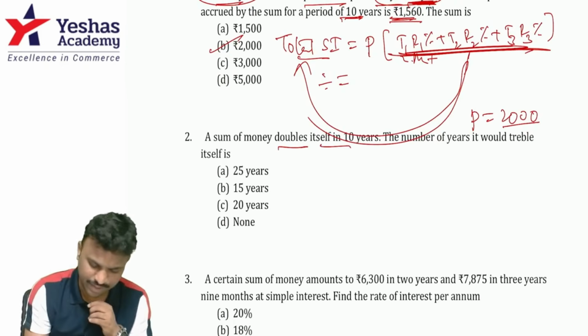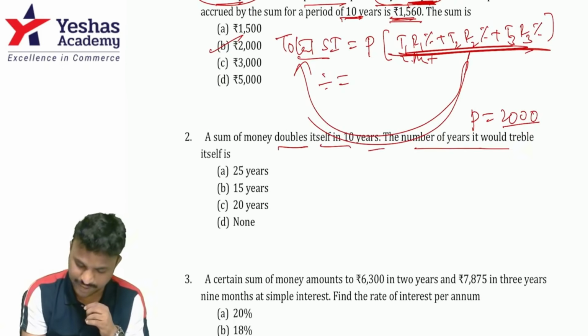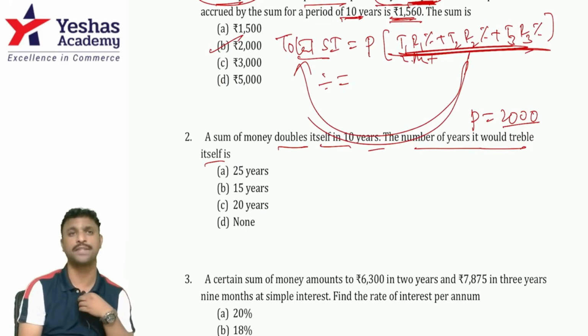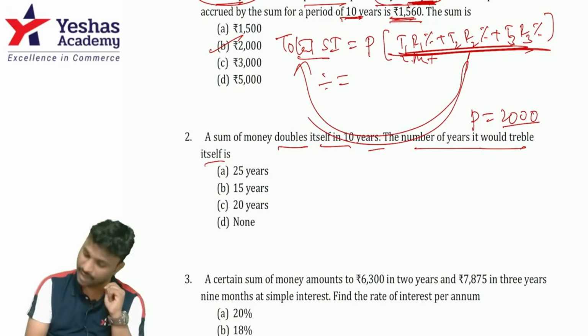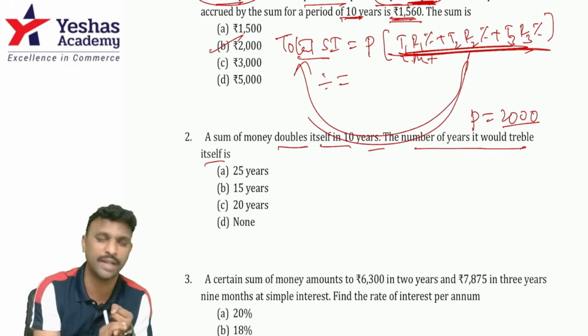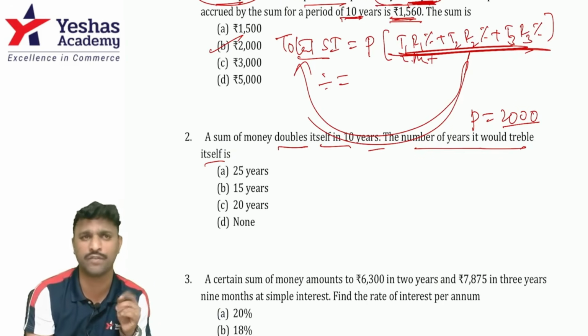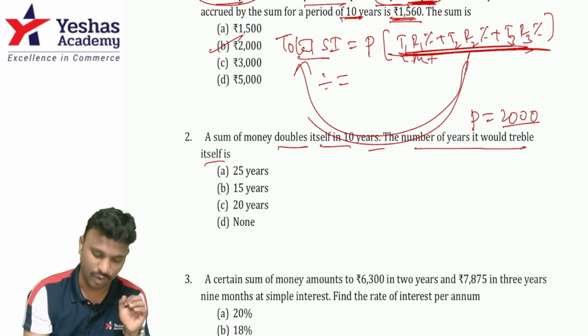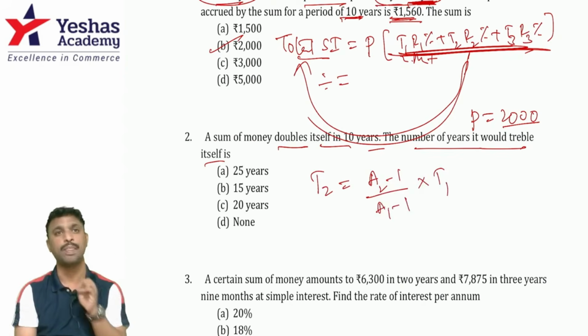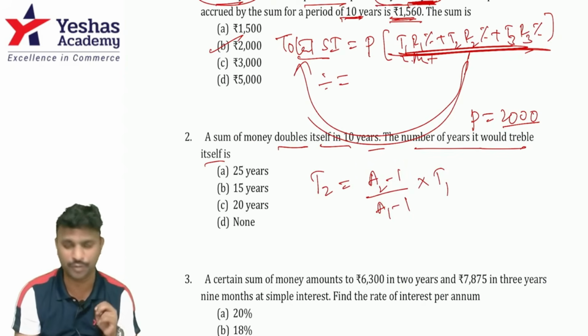The sum of money doubles itself in 10 years. The number of years it would triple itself is? Guys, when they don't specify anything, it is as per SI by default. So double is one amount, triple is another amount. When two amounts in terms of principal are given, what's the shortcut to find T2? It is (A2 minus 1) divided by (A1 minus 1) into T1. This is as per SI when two amounts in terms of principal are given.